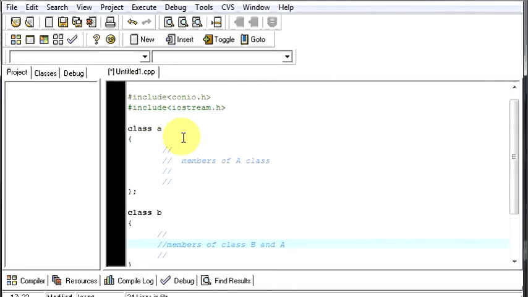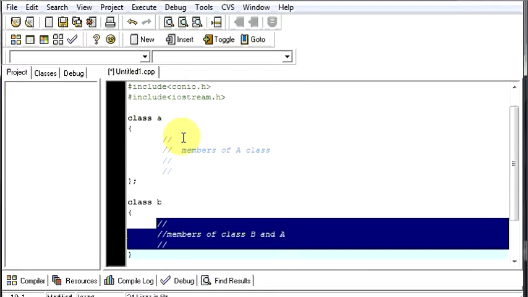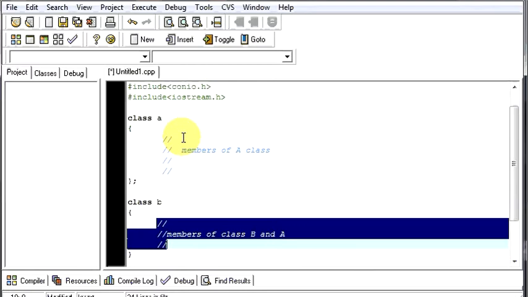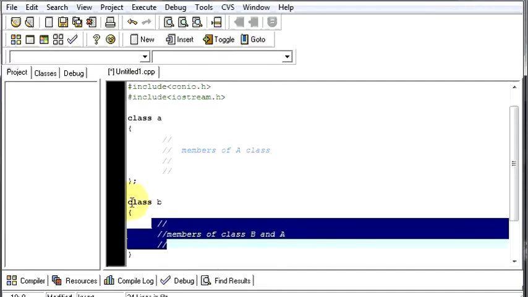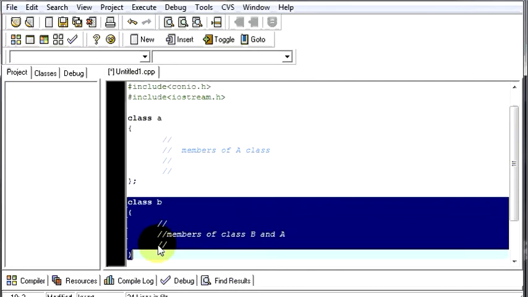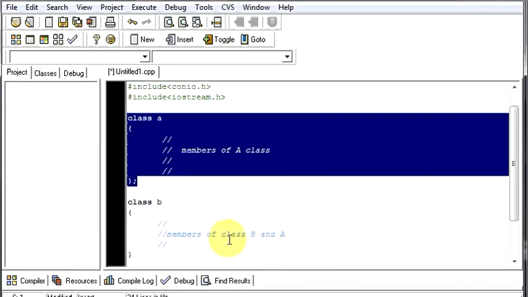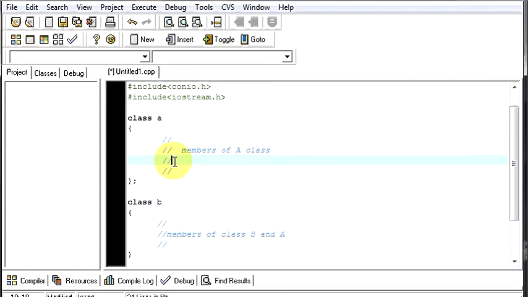So this class B can use all the member functions and member variables present in class B, as well as all the member functions or variables in class A. So this is the base class and this is the derived class. Derived class B can use everything that class A has, but class A cannot use the things which class B has.